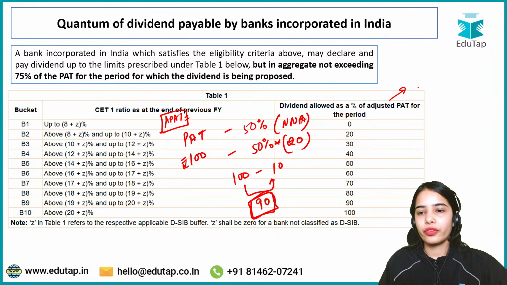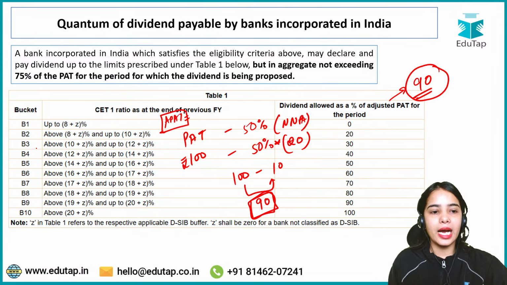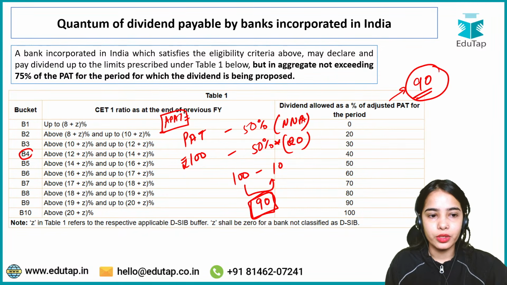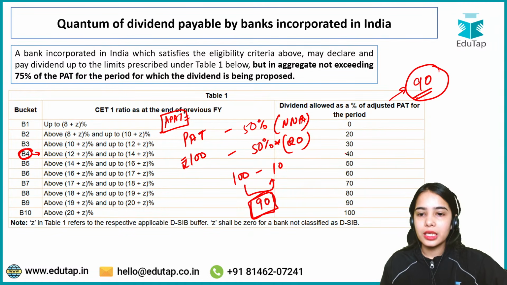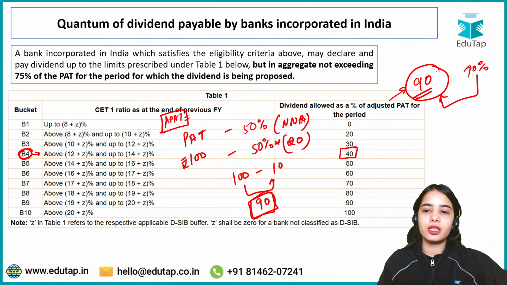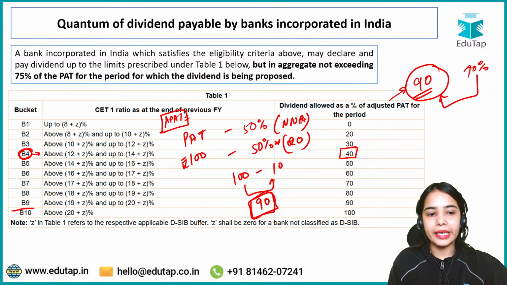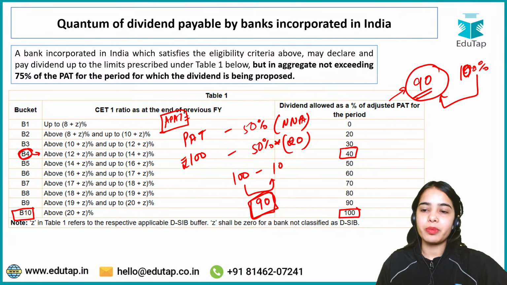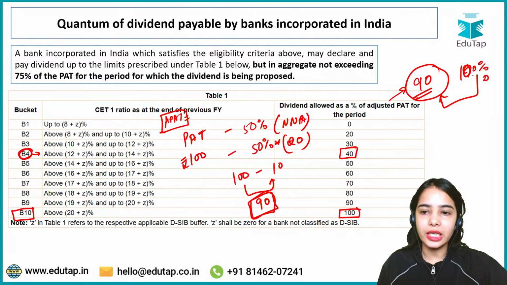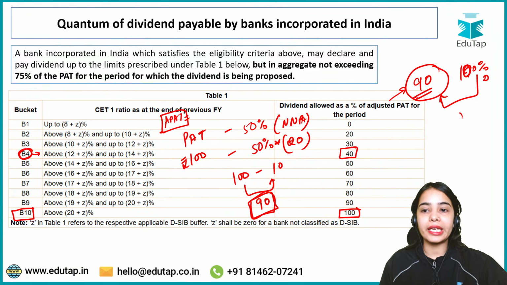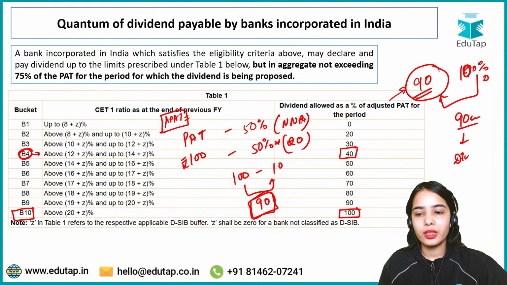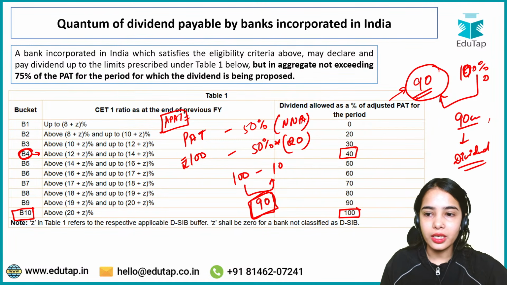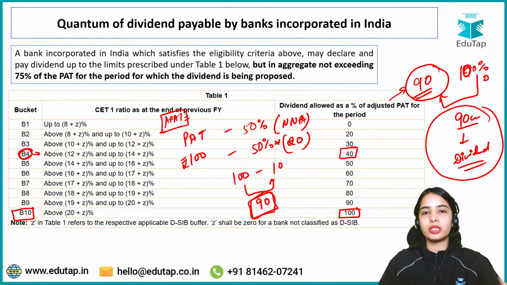Let's say adjusted profit after tax is 90. From this, the dividend can be provided. Now let's say that the bank is in the bucket 4. That means 40% of the adjusted profit after tax. But what if the bank is in the bucket 10? The bank is allowed to give 100% of the dividend from its adjusted profit after tax. That means the bank can give 90 crores as dividend. So the bank is giving a lot in the dividend form.